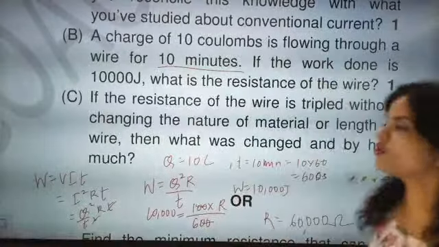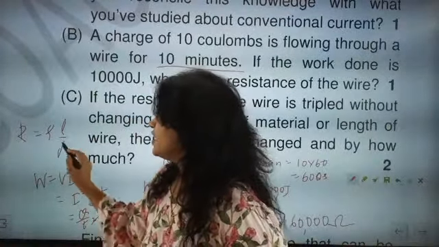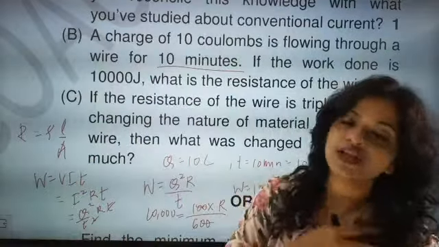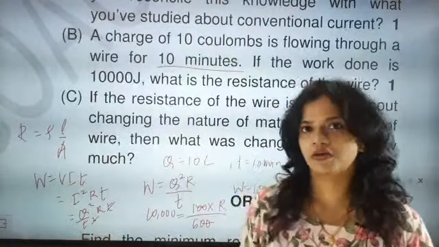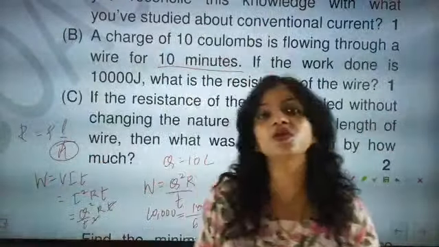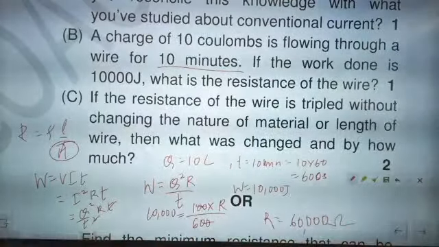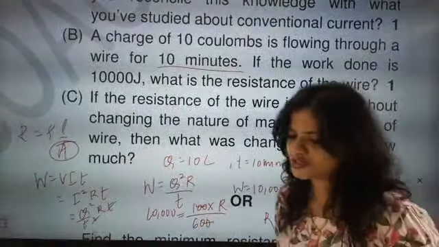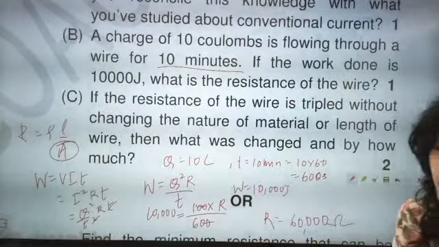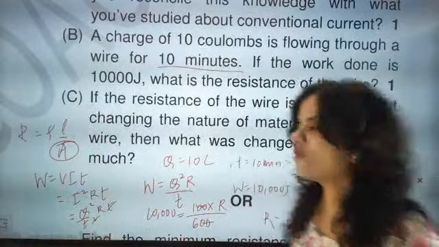Absolutely correct. Very good. So we know that resistance is equal to rho L by A. If the length of the wire has not been changed and the resistance is tripled, then it is the area of cross section which will be reduced by 3 times. Absolutely correct. So you have to just write the correct point. Yes, the area will be reduced because resistance is equal to rho L by A.